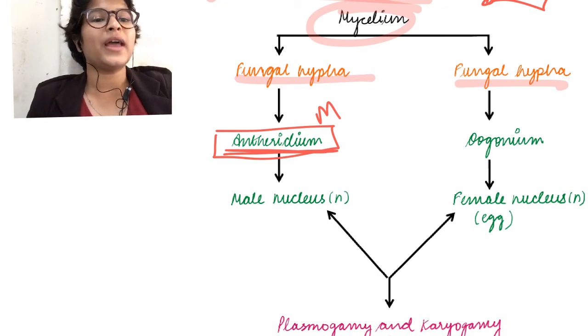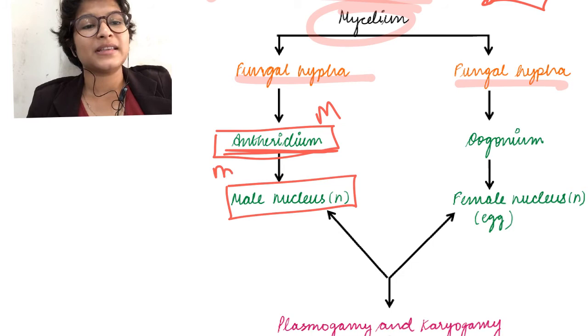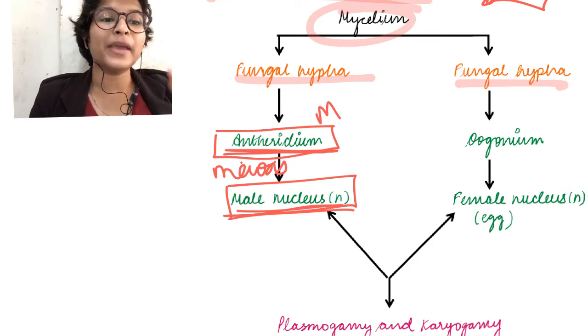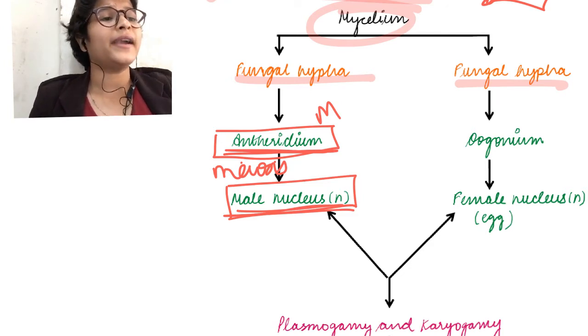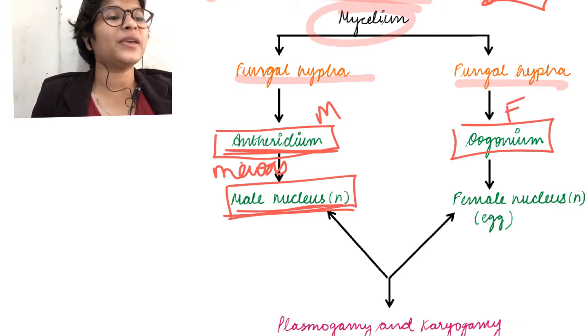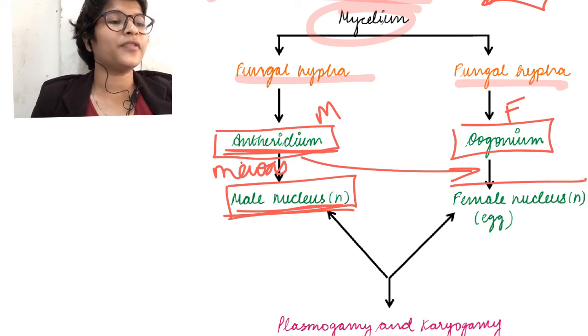So this will have one male nucleus, right, because of meiosis. Meiosis takes 2n to n, and this will have a male nucleus. On the other hand, one part of the fungi will form the oogonium, that is the female gametangia. That will also undergo meiosis to form the female nucleus, which is again haploid.